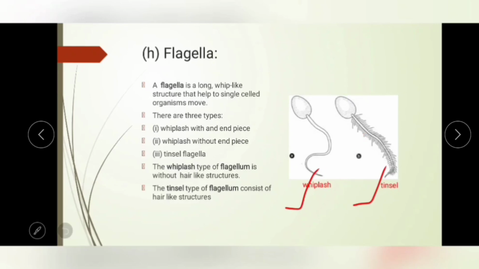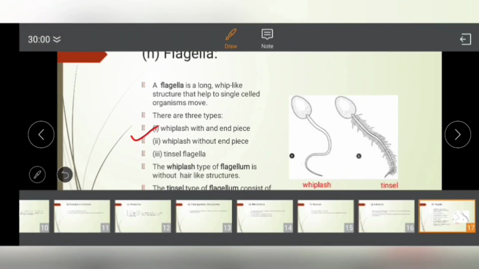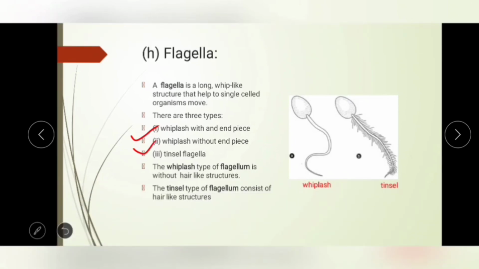Whiplash flagella are divided into two types: whiplash with end pieces and whiplash without end pieces. This is a whiplash flagellum with end pieces. It means in this portion some pieces are attached.